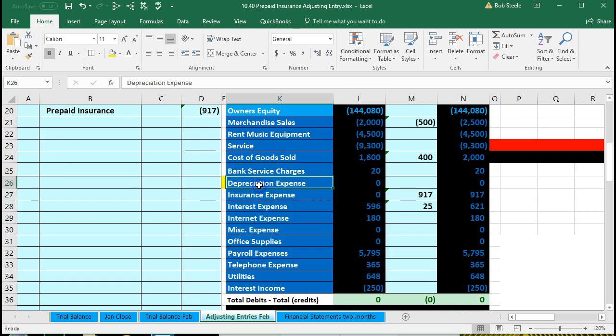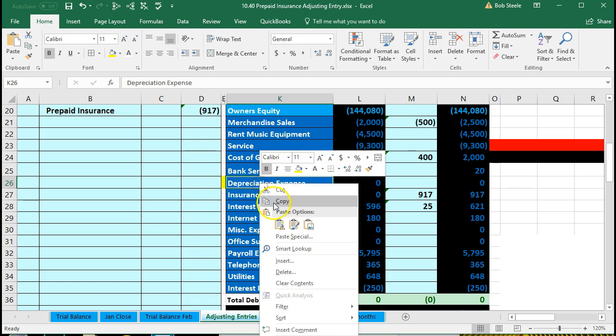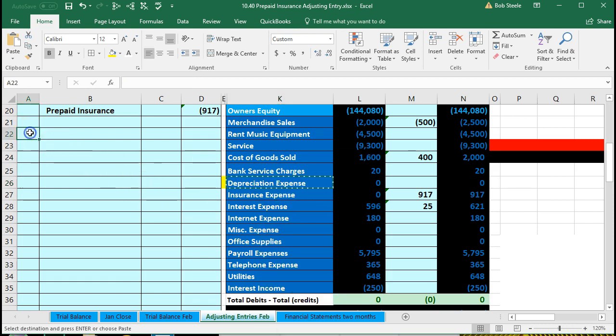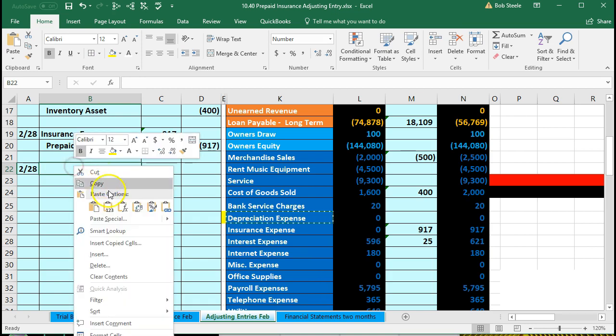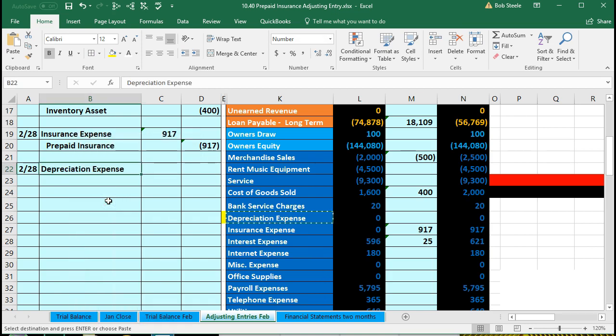So this being an expense account, it's going to go up in the debit direction. So we'll put that on the top of our journal entry. We're going to copy that in K26, right click and copy. We're going to make our new entry in A22, and like all entries, it's going to be as of the end of the month. 2/28 is the date. We're going to put the depreciation expense up top, right clicking and pasting 123.